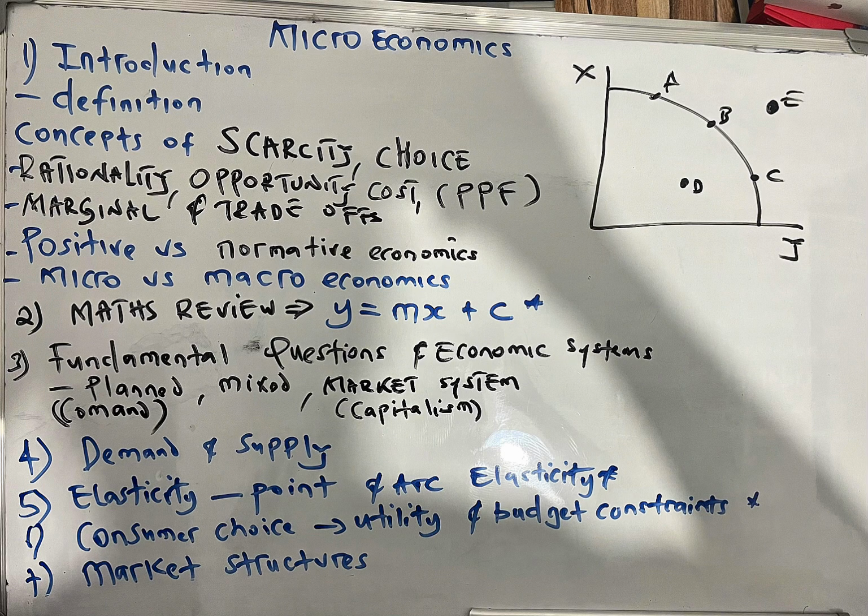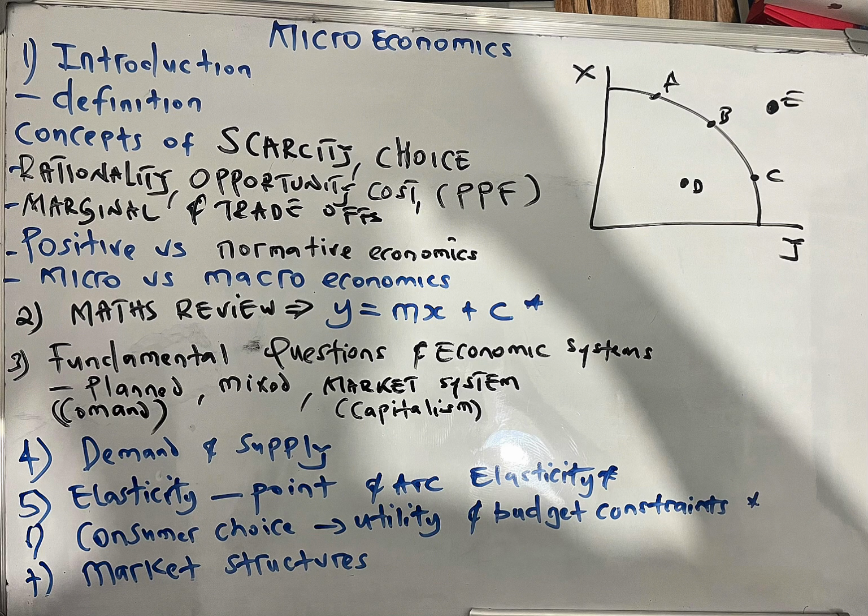It's proven. Normative economics can be, in order to reduce the unemployment rate of Zambia, it's better to encourage school leavers to engage in crafts such as bricklaying. So this is a suggestion. It's not proven. It's just an opinion or a belief. Like if students engage in crafts, it's not proven that it will reduce the unemployment rate in Zambia. So that's normative economics. It's more into policy formulation.